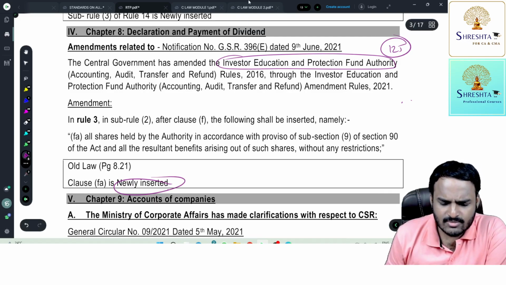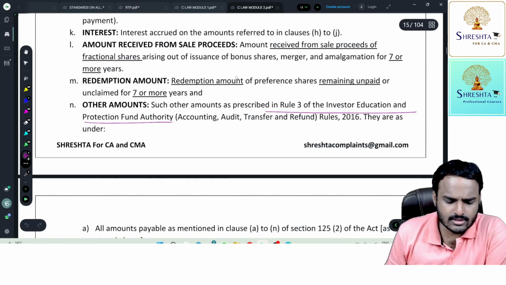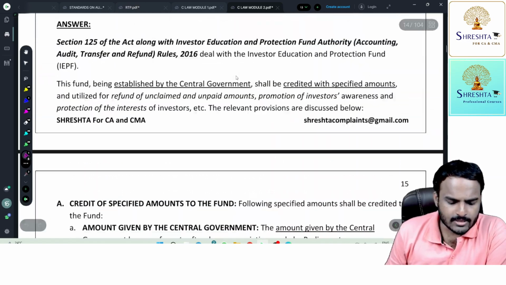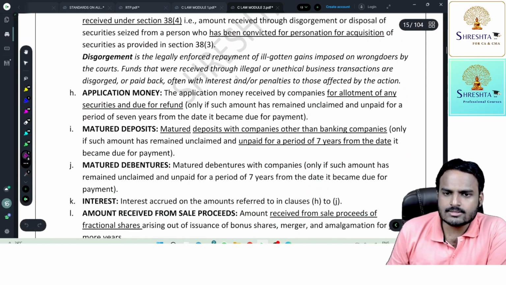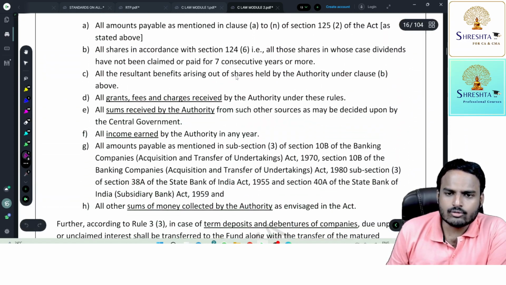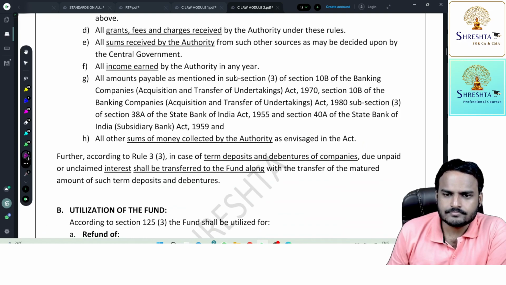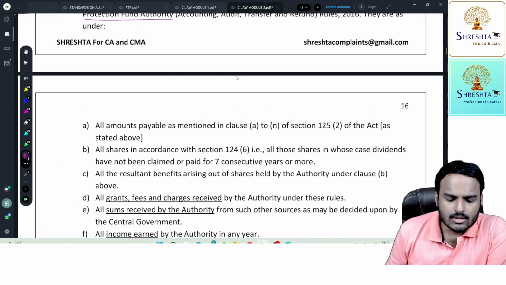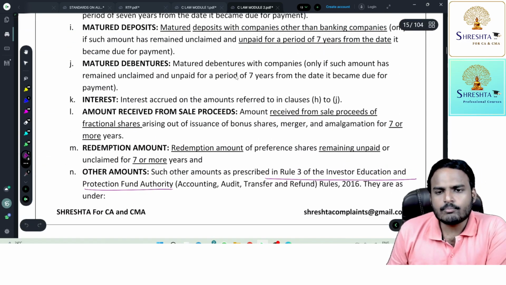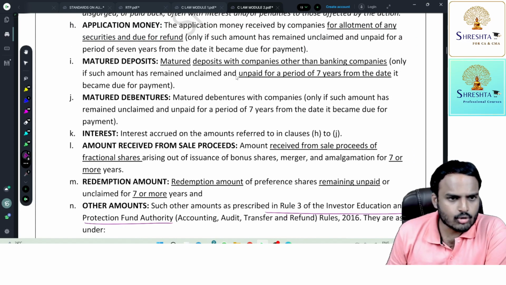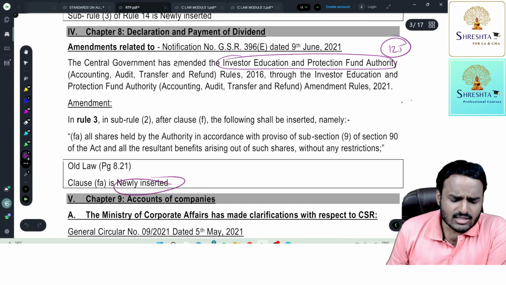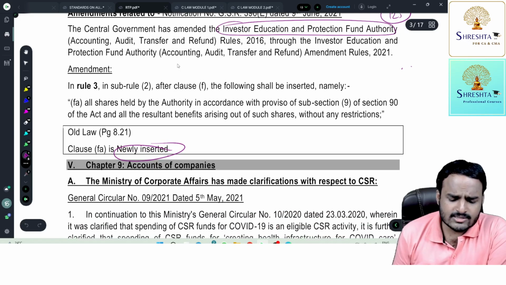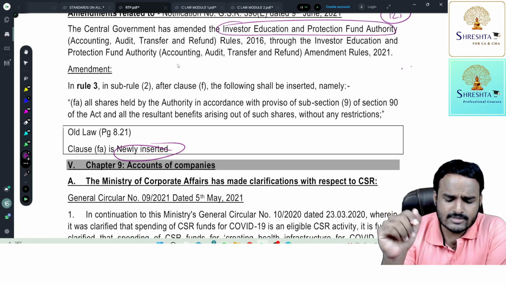Yeah, we had a list. When you see our material, question number 12, we had a list of the amounts to be credited to the IEPF account, right? So to this list, one more point was added, recently added. What is that point, sir? All shares held by the authority in accordance with the proviso of subsection 9 of section 90.